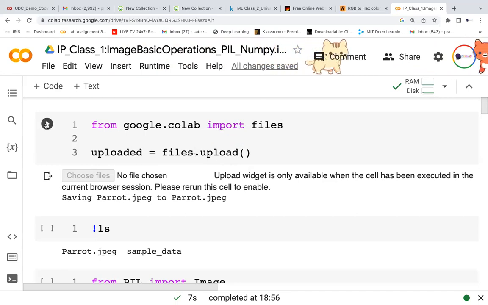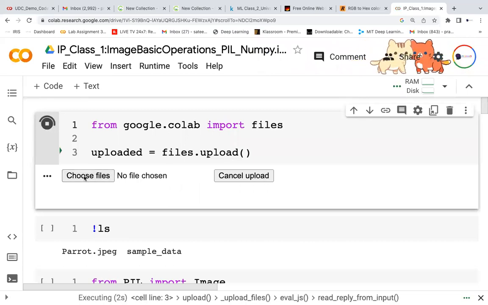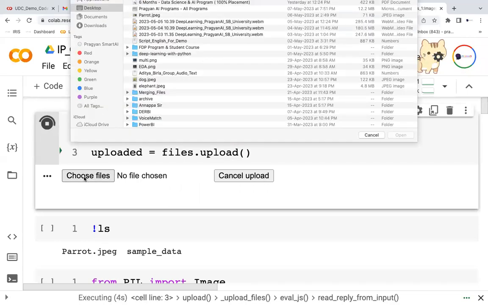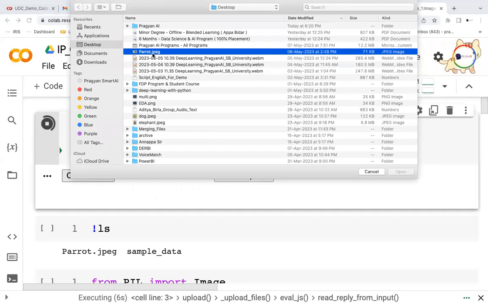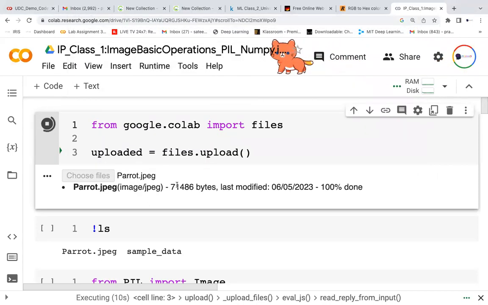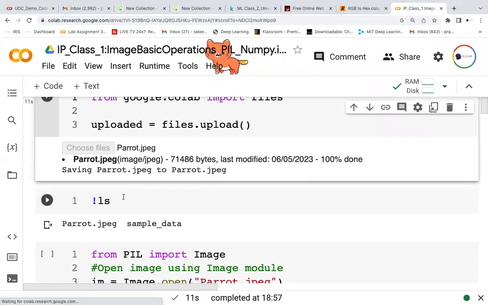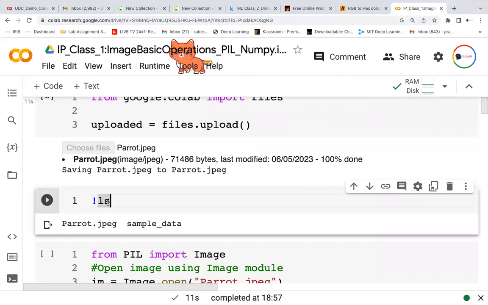Let us run this. I want to upload a file, so let me read any file. Let me read the parrot image. Now I'm trying to upload the file. The file is uploaded. We need to see whether the file exists. ls is a command which will show which files exist in the current path.